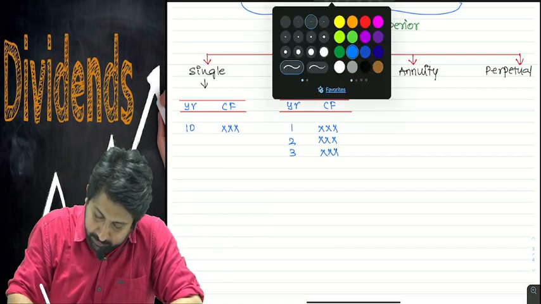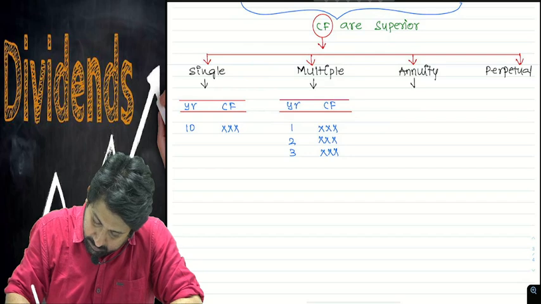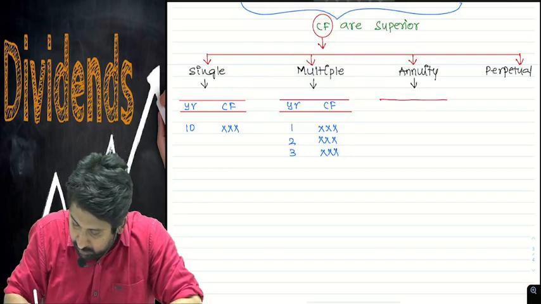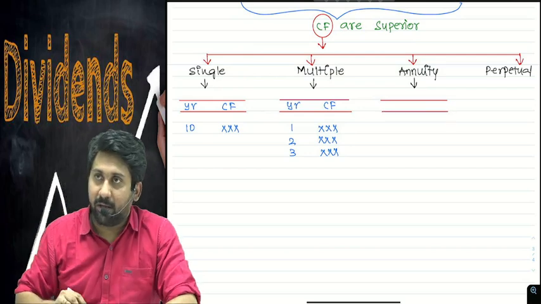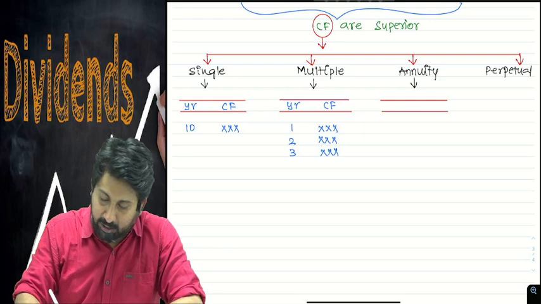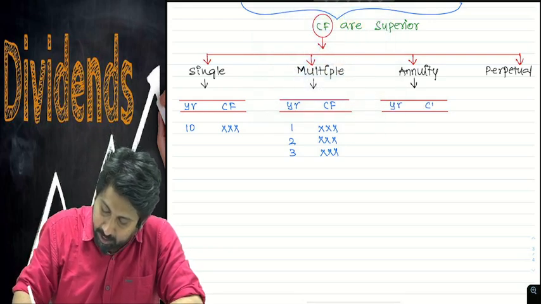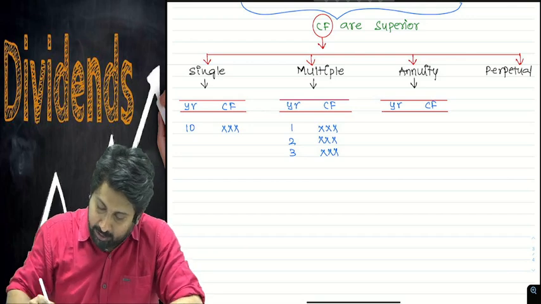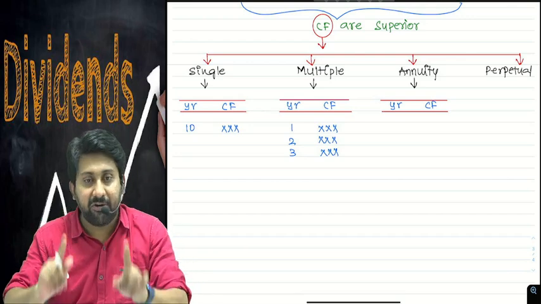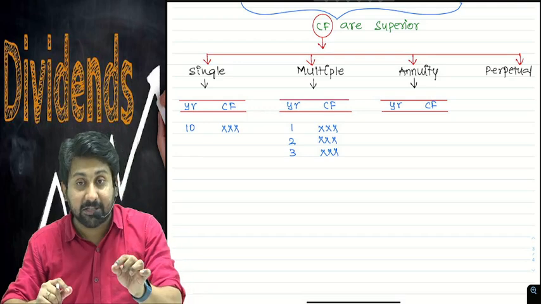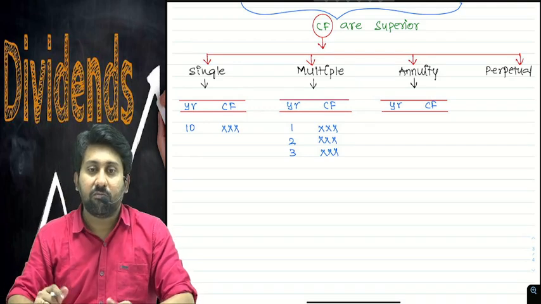Next one, annuity cash flows. Here also in annuity, multiple cash flows will be there, but the multiple cash flows are the same cash flows. What does it mean?